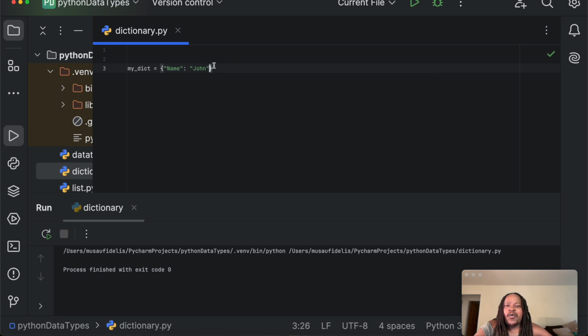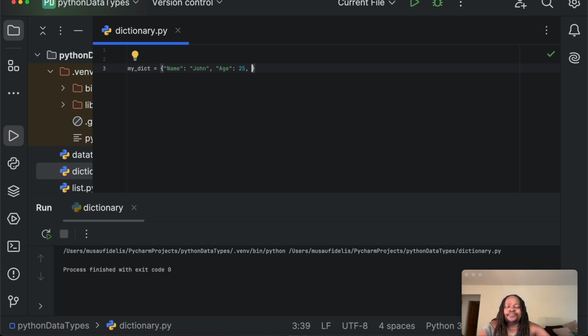Now, if I want to add another item in this dictionary, I use a comma. We separate the items in the dictionary with a comma, and I can have age, age of John, and I can use again colon to separate the key value, and I can say the age is 25, like that. And then I use a comma to separate the items.